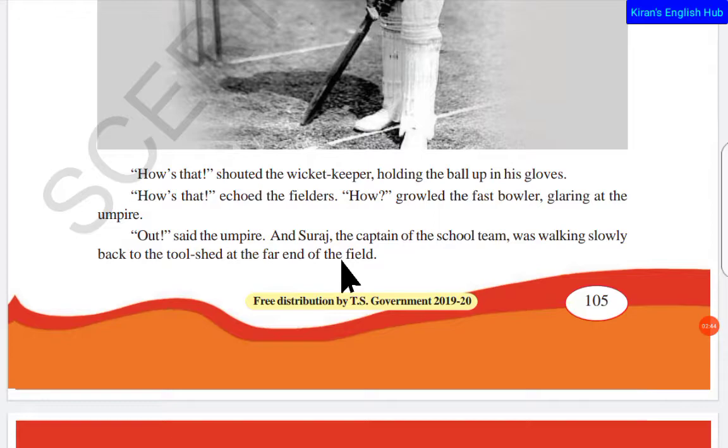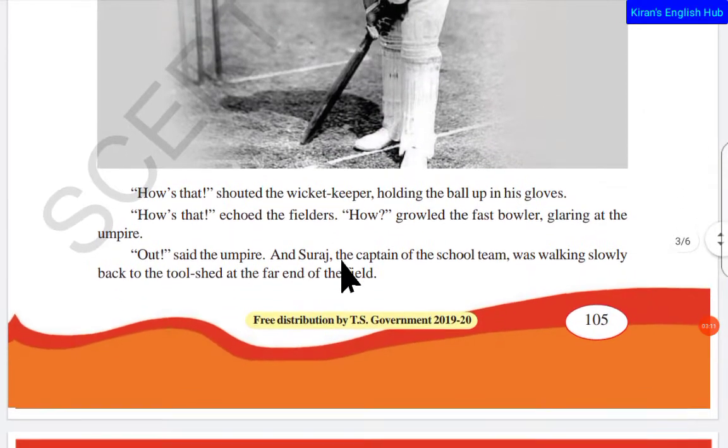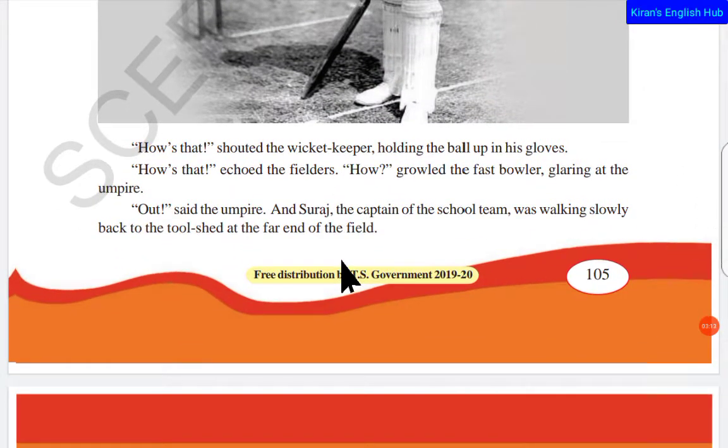Remember that this particular unit has all the lessons related to sports and games. The theme of this unit is sports and games. Reading A was PT Usha, the golden girl, Reading B was Indian cricketing, and here we have Reading C, Ranji's Wonderful Bat. Let us start the lesson here.